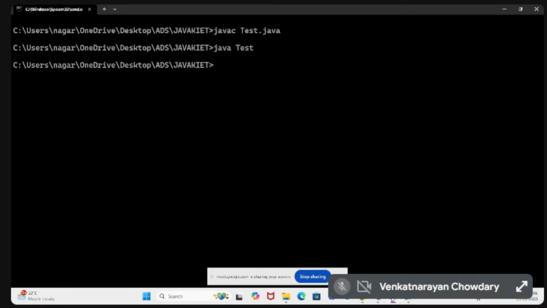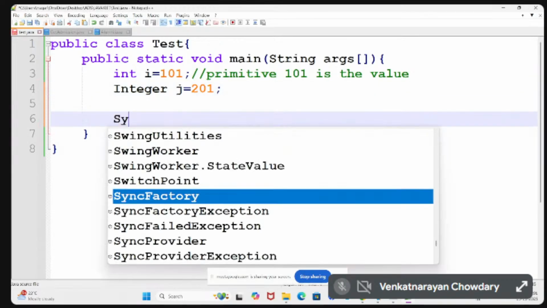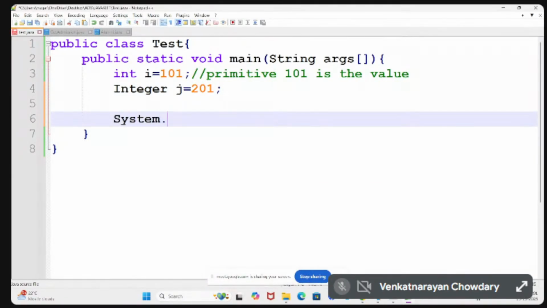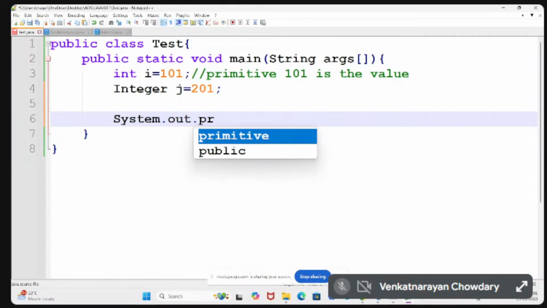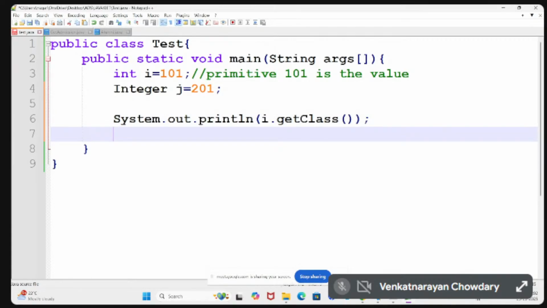One is a primitive and the other is an object. With System.out.println, you can print i, and you can call methods on the object.